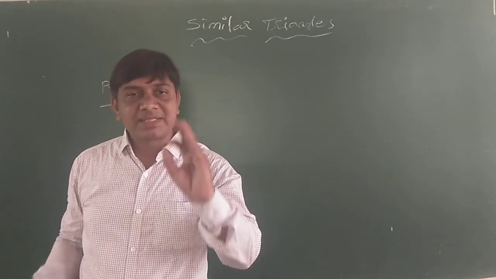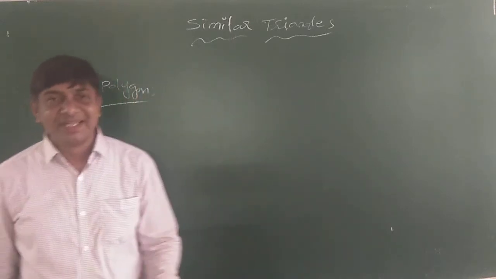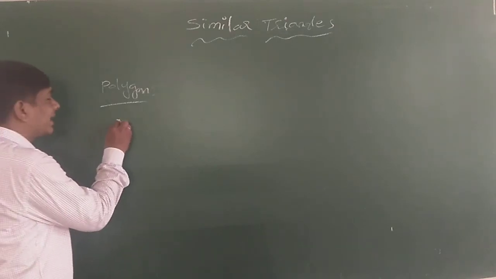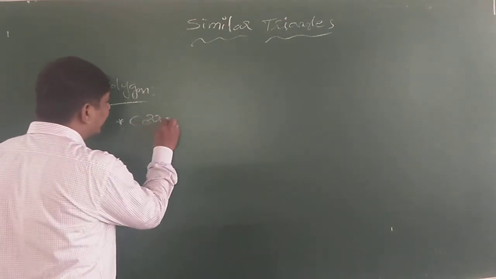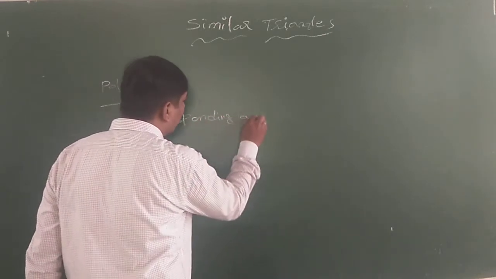Two polygons with the same number of sides are said to be similar if their corresponding angles are equal.